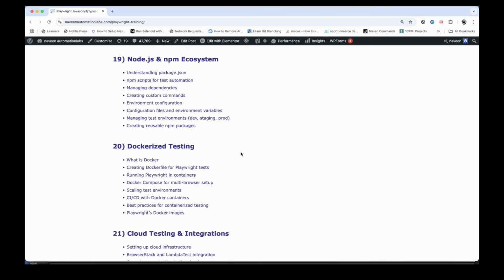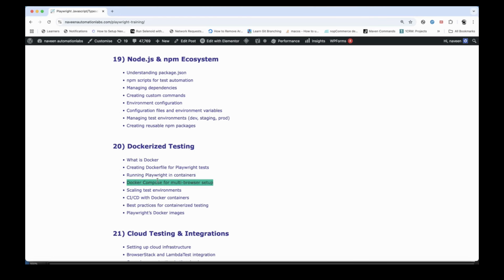And then do we have any use case with Docker? Of course, we have that. We can create a Docker image of whatever test cases we have written, the framework that we have developed. So we will talk about what we mean by Docker. We will create a Dockerfile for the Playwright test cases, running Playwright in the Docker containers, and we can deploy these containers anywhere through the CI/CD pipeline.